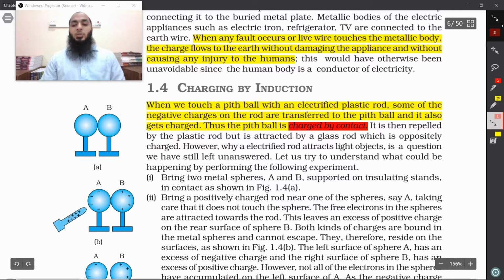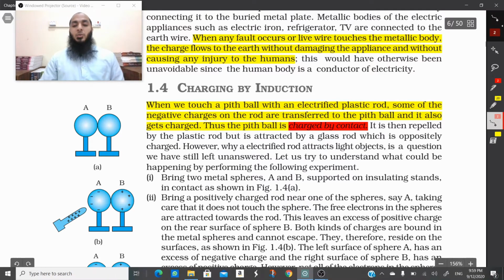The free electrons in the spheres are attracted towards the rod. This leaves an excess of positive charge on the rear surface of sphere B. Both kinds of charges are bound in the metal spheres and cannot escape. They therefore reside on the surfaces as shown in the figure. So here what happens is, since there is a positive charge on this rod, all the electrons from both the spheres get attracted towards the rod. That means electrons accumulate here, and since there is a lack of electron here, there will be positive charge residing on this surface.